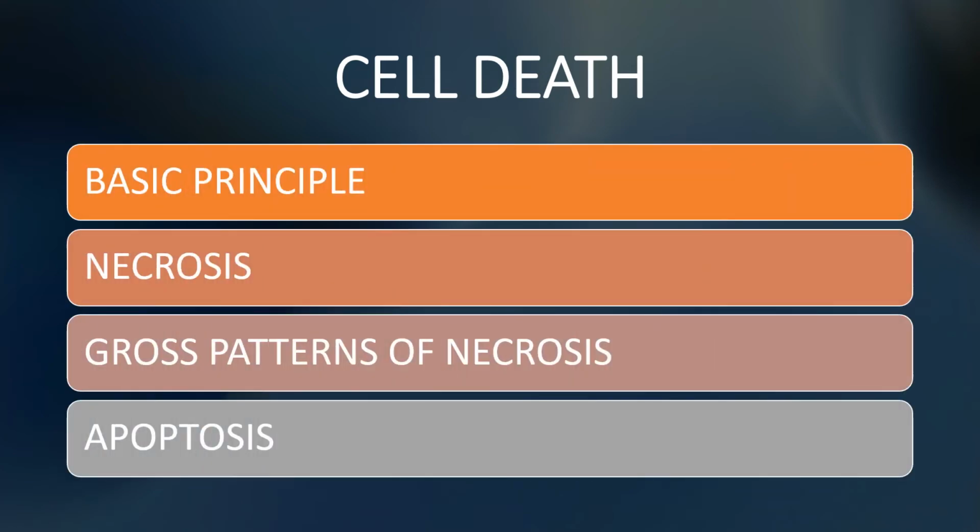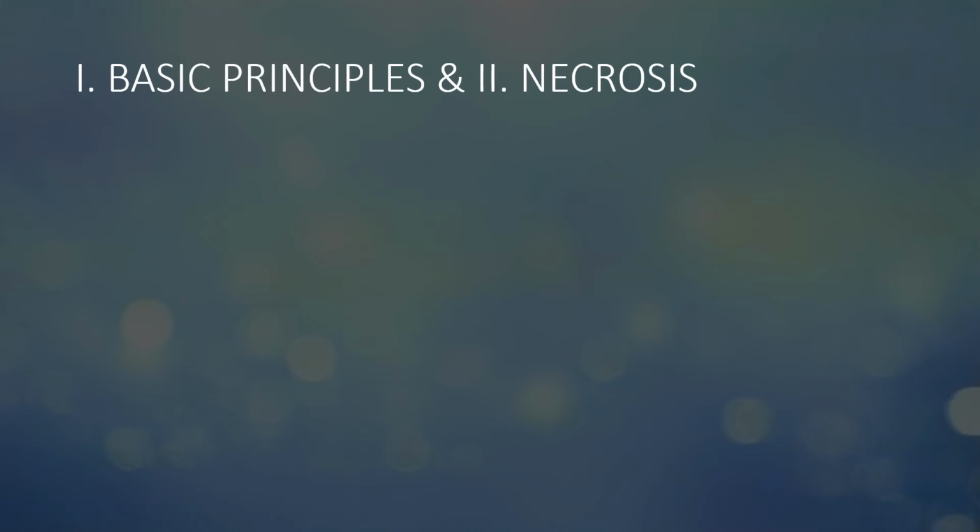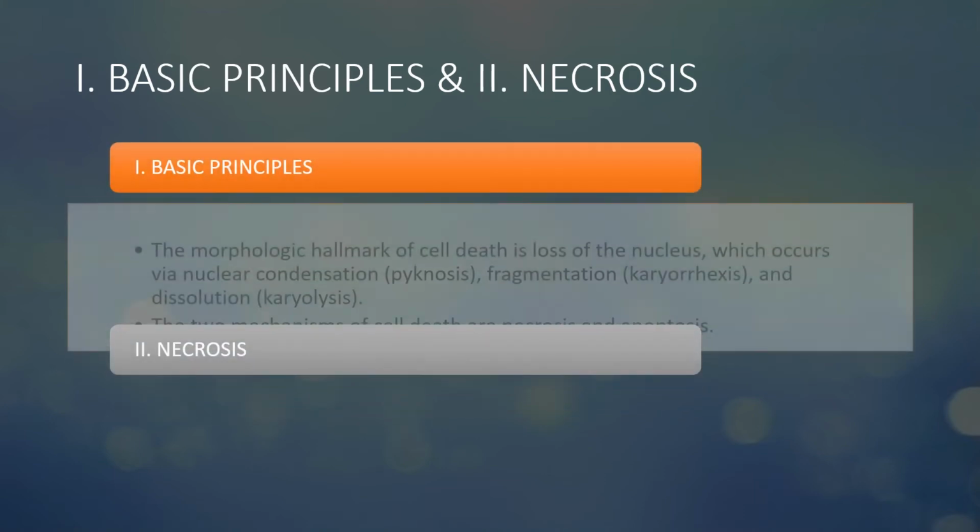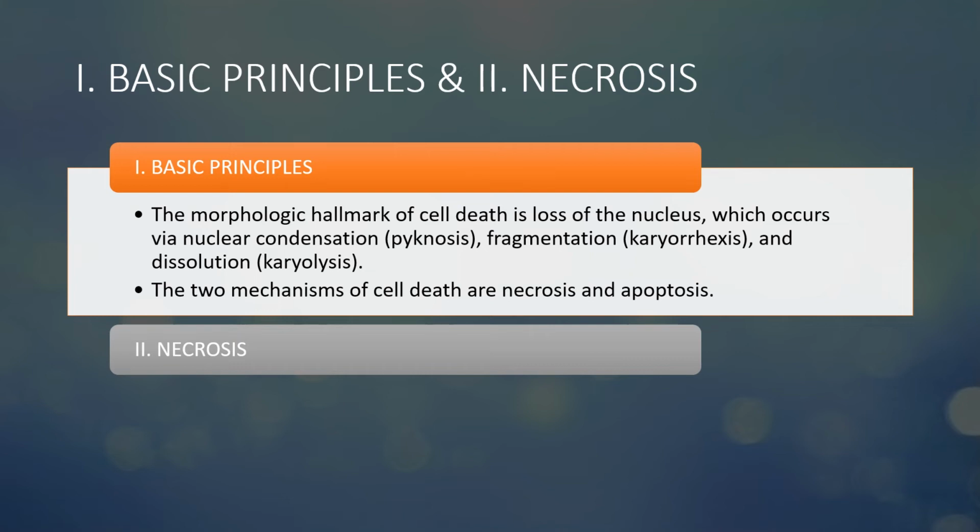Last is cell death. Basic principle, then we're going to look at necrosis, gross pattern of necrosis, and apoptosis. Basic principle and necrosis. The morphological hallmark of cell death is loss of nucleus, which occurs via nuclear condensation, also known as pyknosis, fragmentation, karyorrhexis, and dissolution, karyolysis. The two mechanisms of cell death are necrosis and apoptosis.